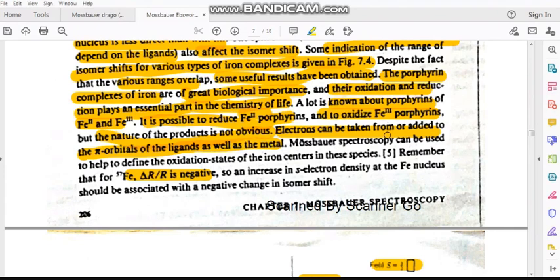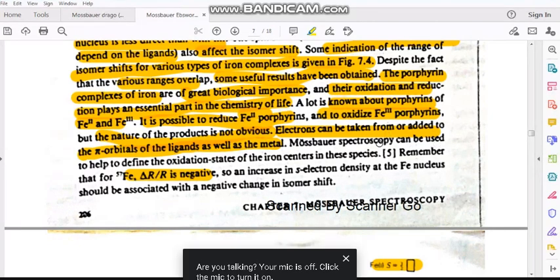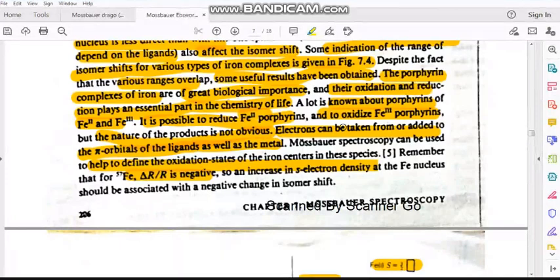Okay, Mössbauer spectroscopy can be used to help define the oxidation state of the iron centers in that species. So the oxidation state of iron can be obtained from Mössbauer spectroscopy.